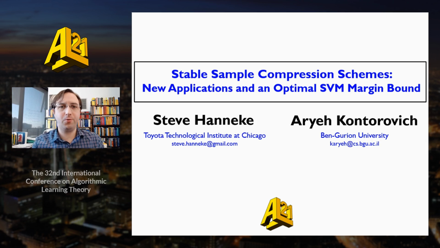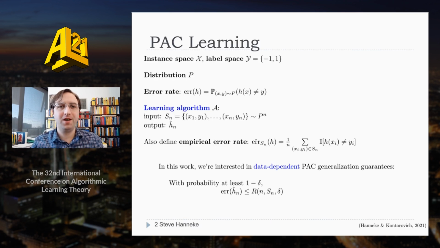Hi, I'm going to tell you about our paper, Stable Sample Compression Schemes, New Applications and an Optimal SVM Margin Bound. This is joint work with Aryeh Kontorovich. The subject is data-dependent PAC generalization bounds for classification. Let's start with some basic notation.